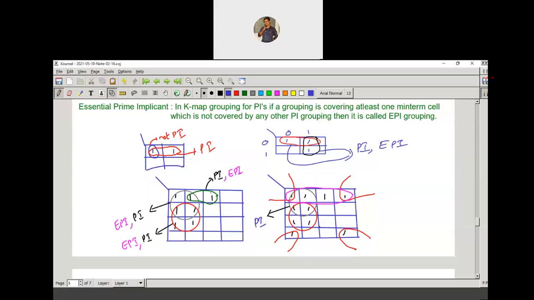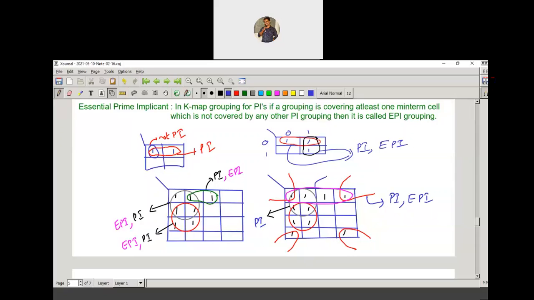Coming to this corner grouping, it is a prime implicant as well as an EPI. Why? Because this minterm is covered by only one prime implicant, only one grouping, so it is called an essential prime implicant.